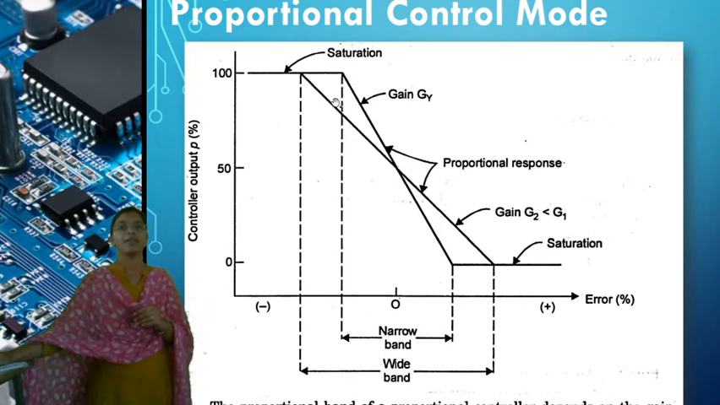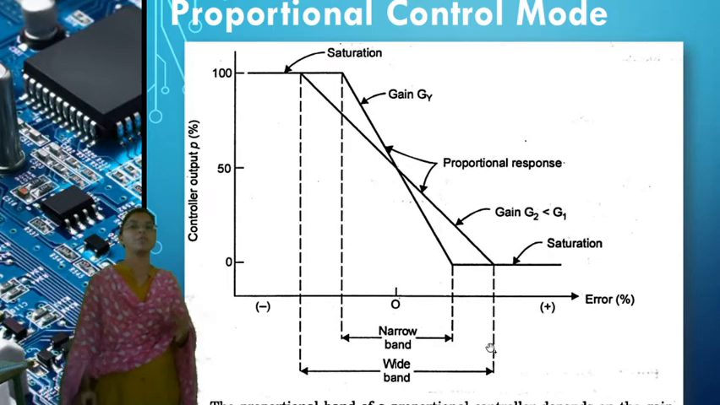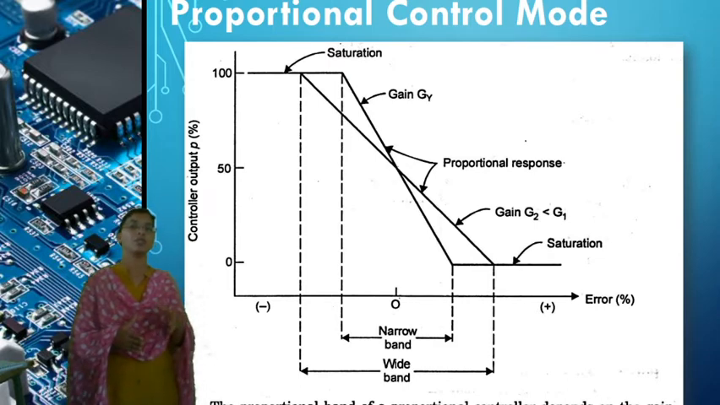Next, if the proportional band is low here, what about the gain? The gain value is high. Let us take this as G2 and this as G1. So G2 is less than G1. This is the relation between the proportional band and the proportional gain.